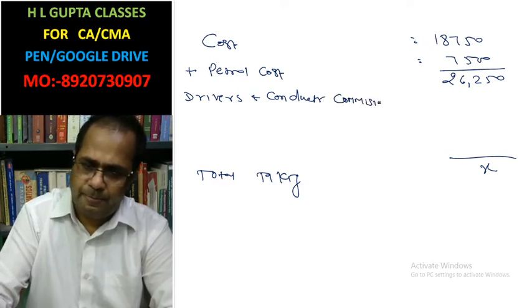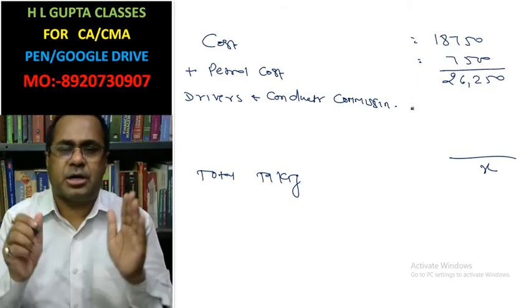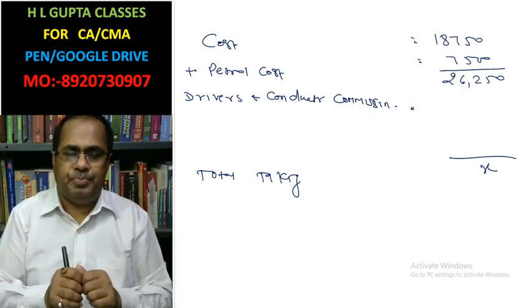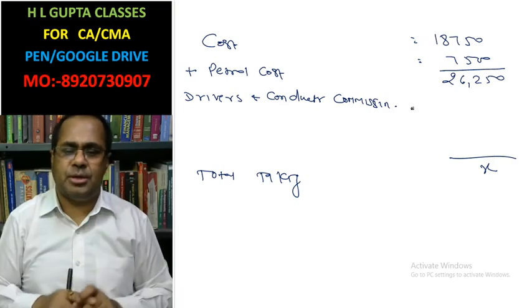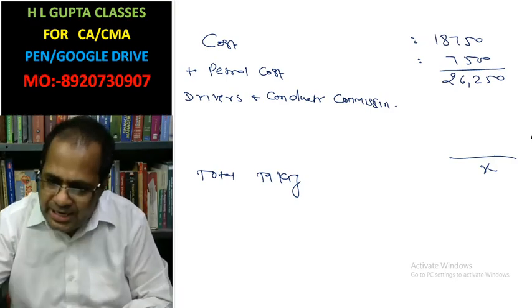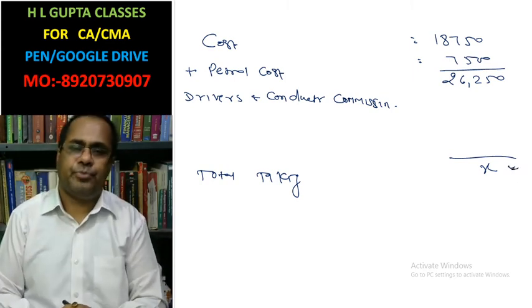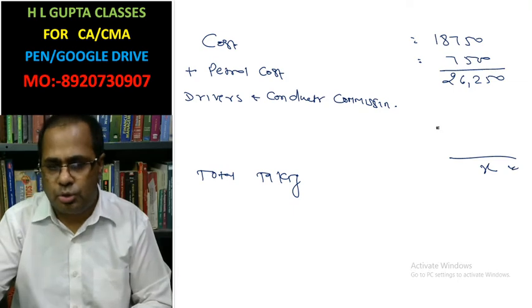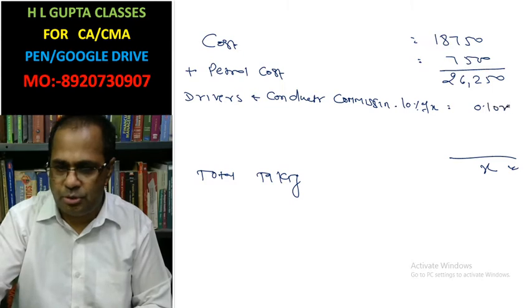Look at it. Driver and conductor commission, the question says 10% of total taking. So if taking is X, how much will the commission be? 10% of X, that is 0.10x.